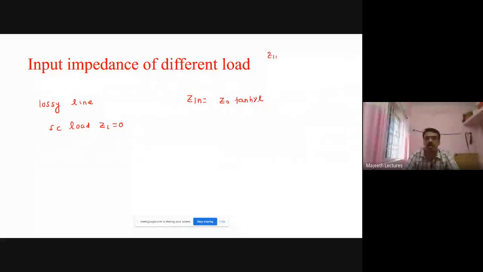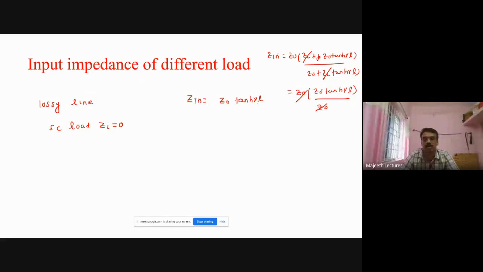Zin is equal to, for general, Z naught ZL plus Z naught tanh gamma L divided by Z naught plus ZL tanh gamma L. If ZL is 0, this will be 0, this will be 0. So Z naught into Z naught tanh gamma L divided by Z naught. These two will be cancelled. So what I get is Zin is equal to Z naught tanh gamma L.